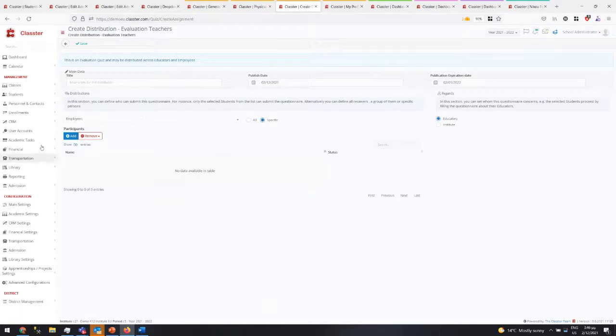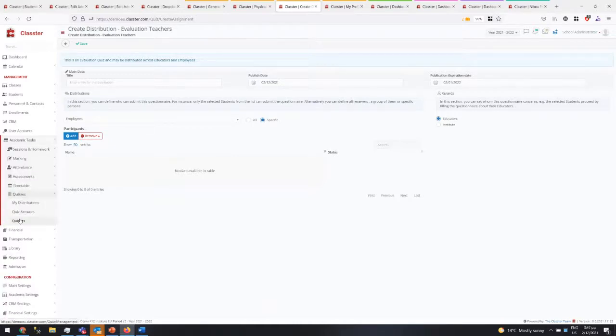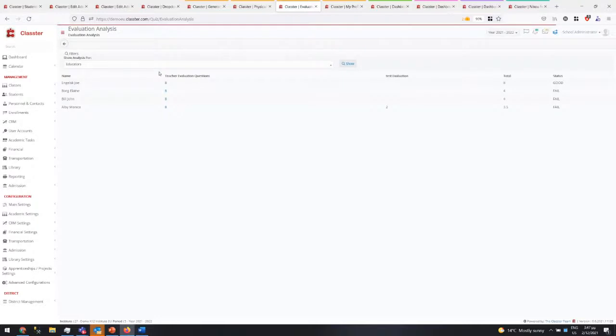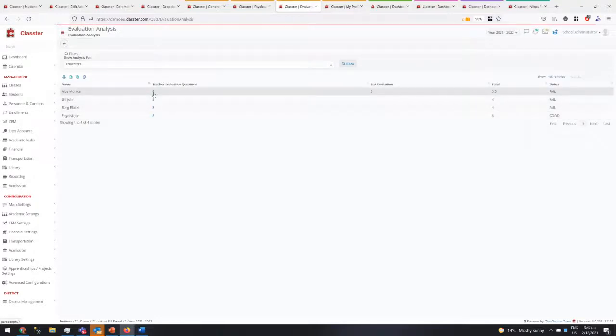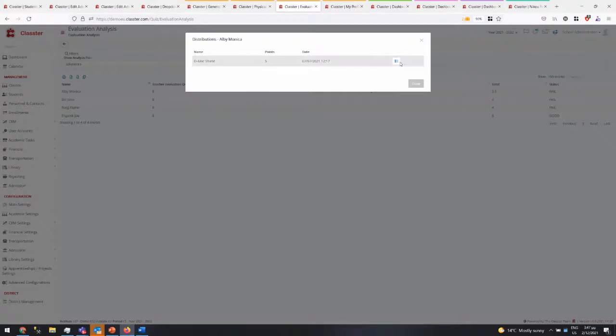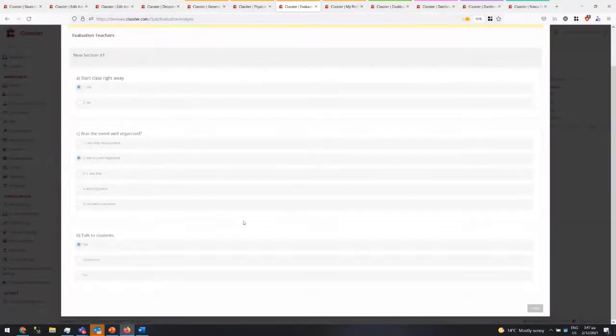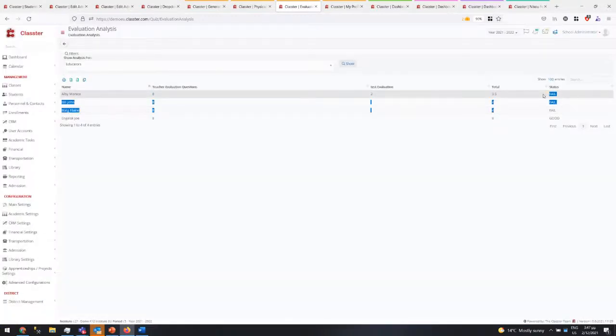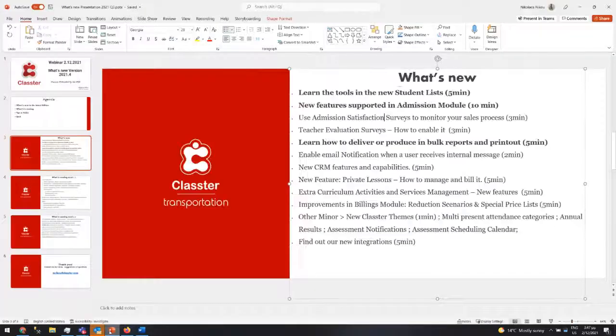Okay, the result of that, the evaluations, you will see in the quizzes, quiz answers. You have evaluation analysis, where you will find for educators, for employees, the marks they've got, who has done it, the analysis of the answers, and so on. And the result, the total, and based on the scale, the marking rates, it will give you a final letter for evaluation of the teacher. So this is what we have done so far for evaluation of teachers, more to come.